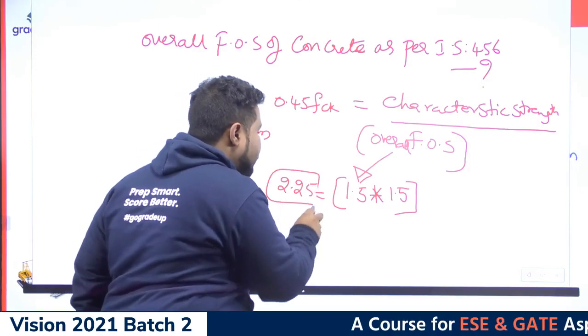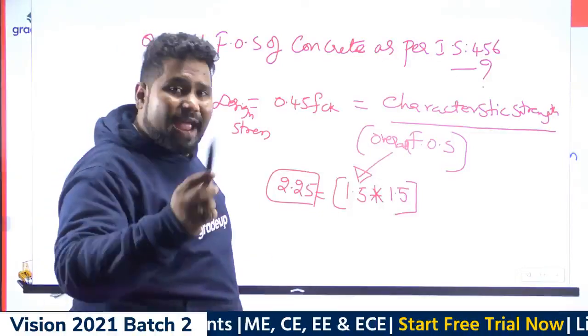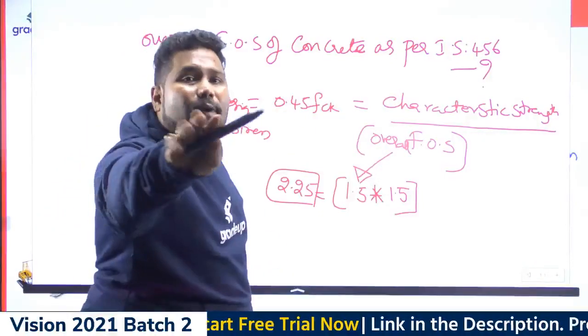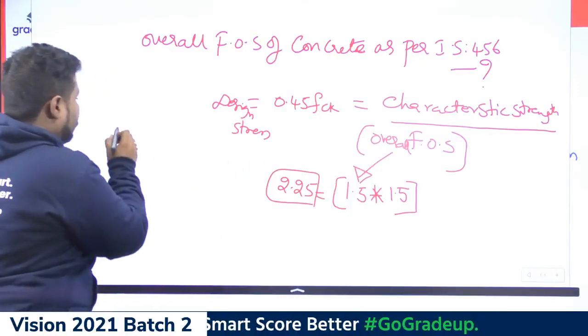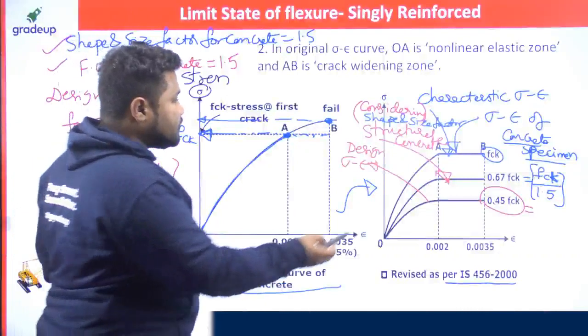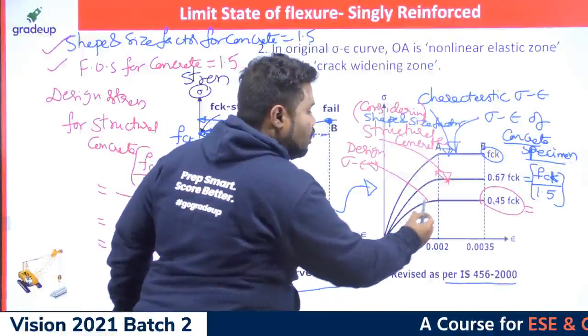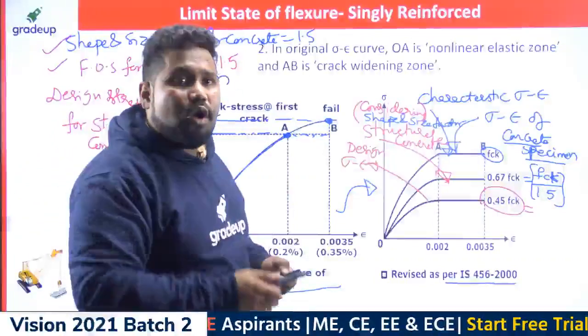So don't make any mistake. The overall factor of safety is 2.25, but the factor of safety for the concrete material is 1.5. That is the difference. Now let me move on. This is the curve that you can see in the IS 456 stress block, which I am going to show you.